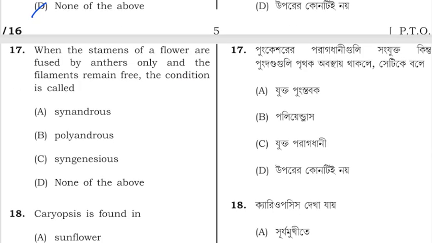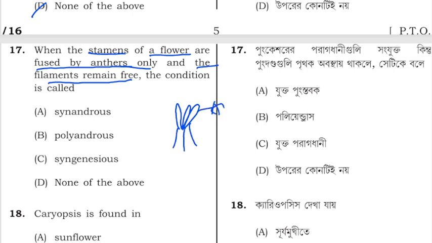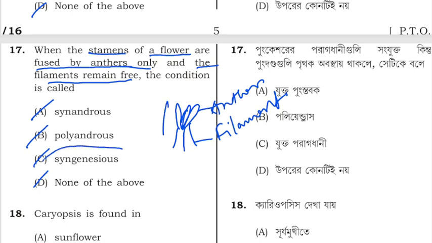Next is, when the stamens of a flower are fused by anthers only and the filaments remain free, means the anthers are fused whereas the filaments are free. These are anthers and these are filaments. So anthers are fused together but the filaments are free. This is called synandrous, polyandrous, syngenesious or none of the above. So this condition is called syngenesious. So option C is the correct answer.